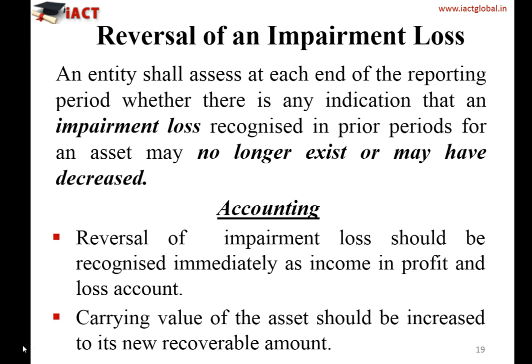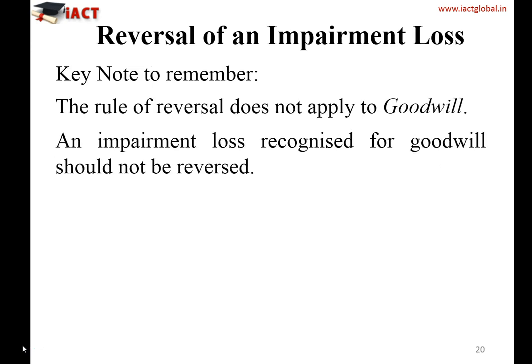Now I'm coming to a very important note, because this is a basic understanding, and the rule for reversal doesn't apply to goodwill. It says that an impairment loss recognized for goodwill should not be reversed. So just think about why this rule has been given.